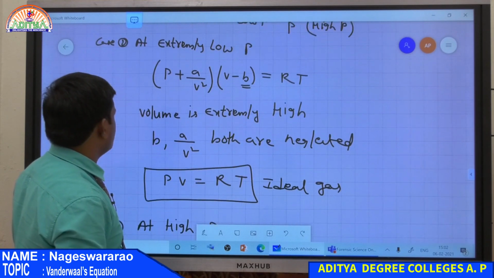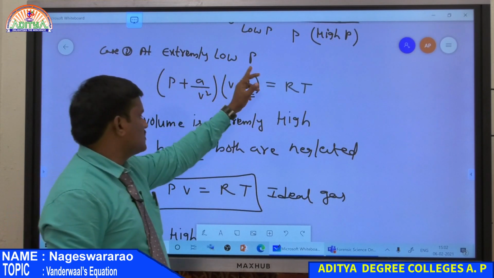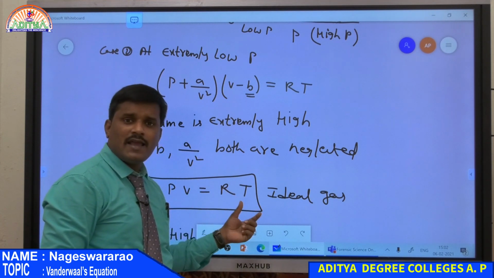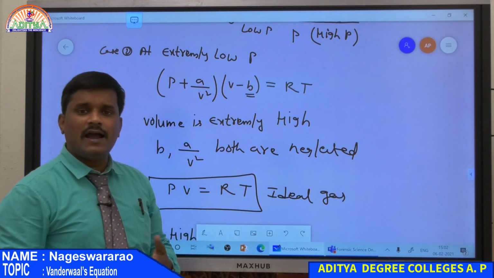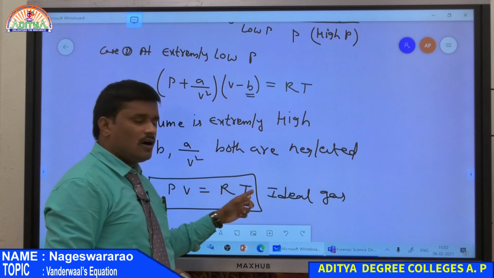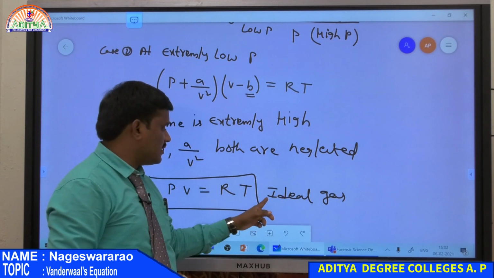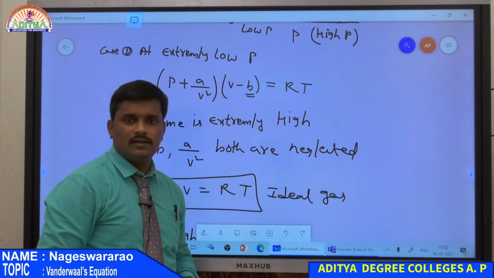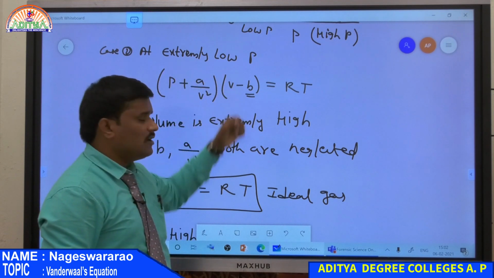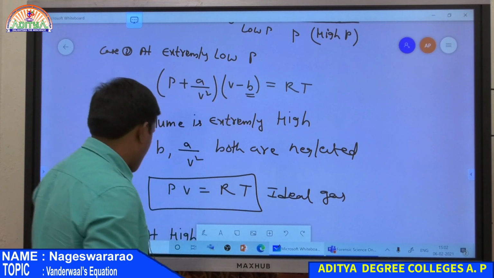At extremely low pressure we finally get PV = RT, so all gases behave as ideal, and the product PV is always equal to RT for any gas. Therefore a real gas becomes ideal at extremely low pressure.